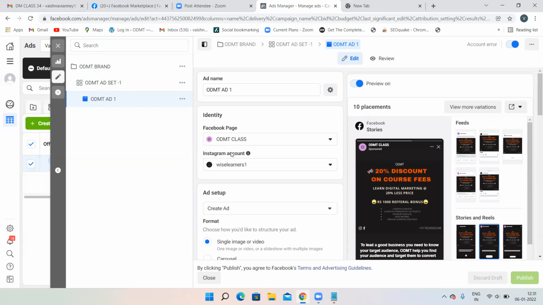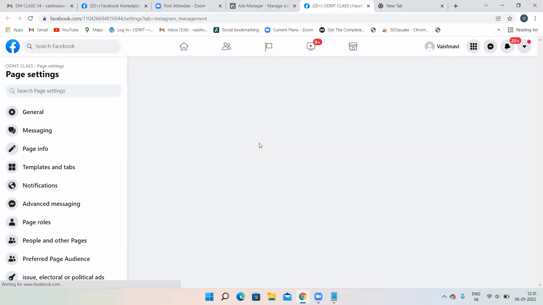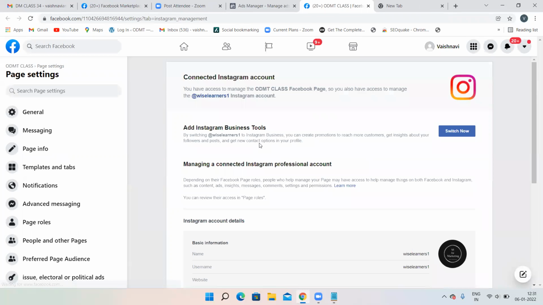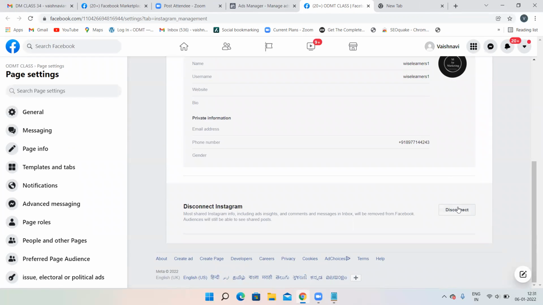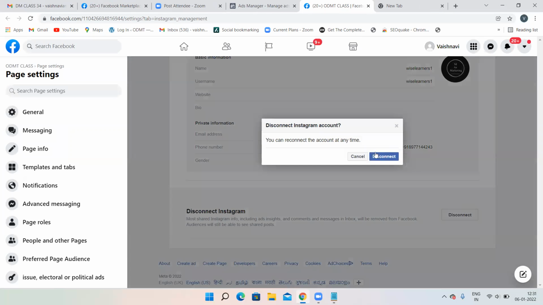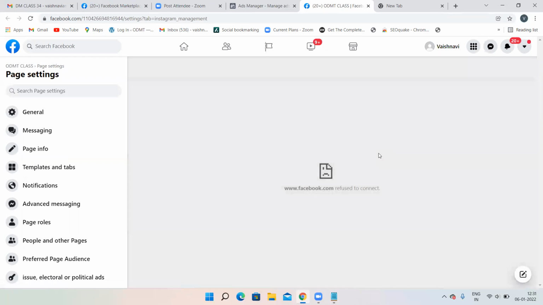So at that time, suppose the ODMT class page is connected to this particular Wise Learners Instagram account, and I want to remove this link. I don't want both to be interlinked. So I'll put the cursor over here and go to page settings, and here you can see the disconnect option. Then you just click on disconnect Instagram, and that will be disconnected. Again, the same Wise Learners page you can use for ODMT training. Disconnect. That's it.